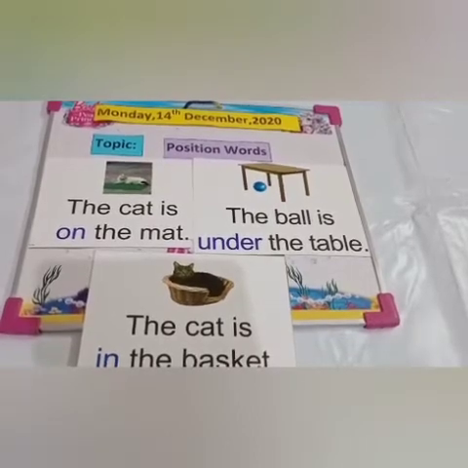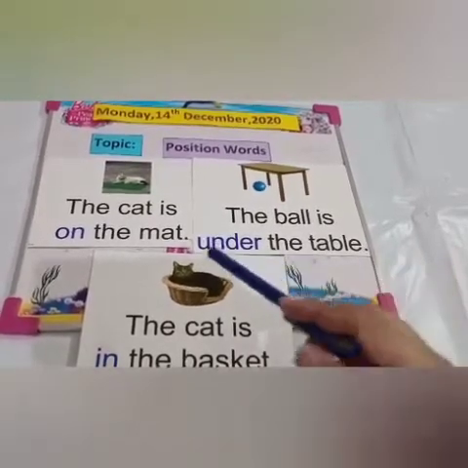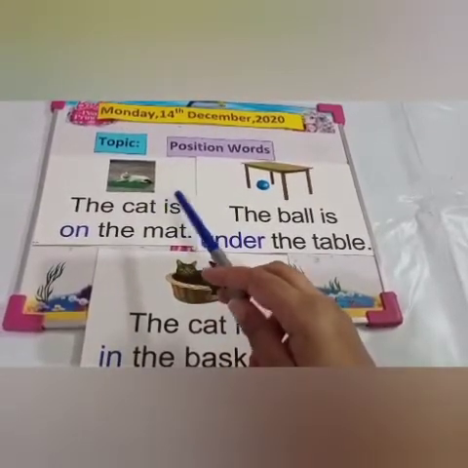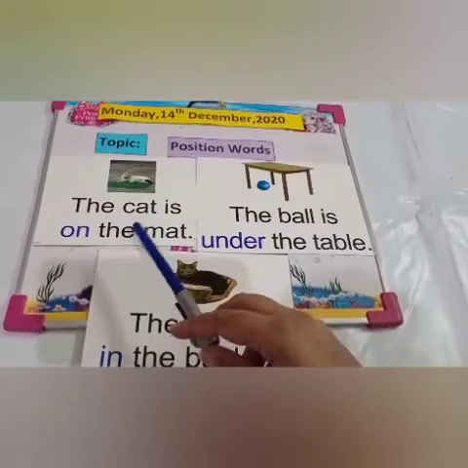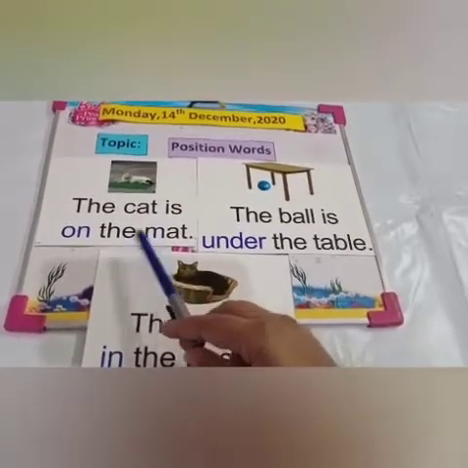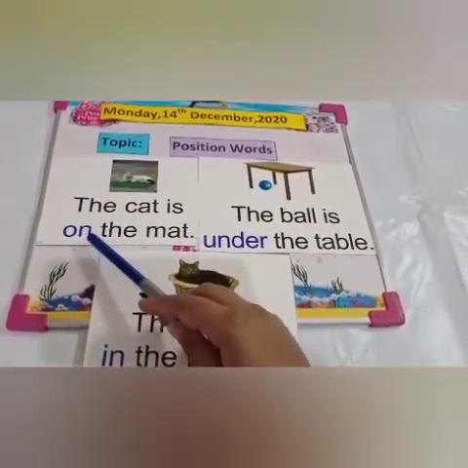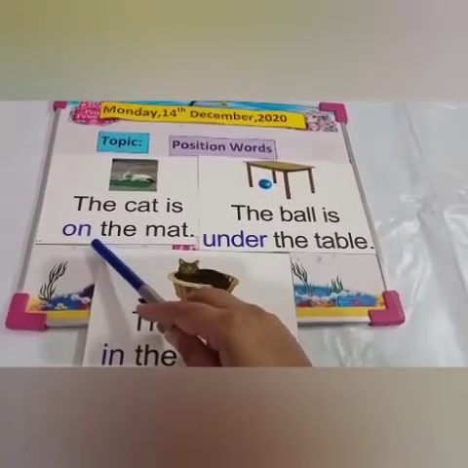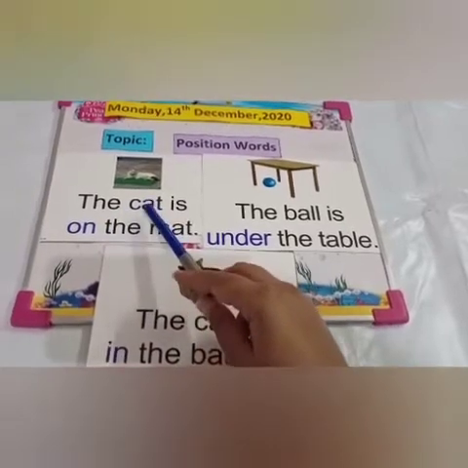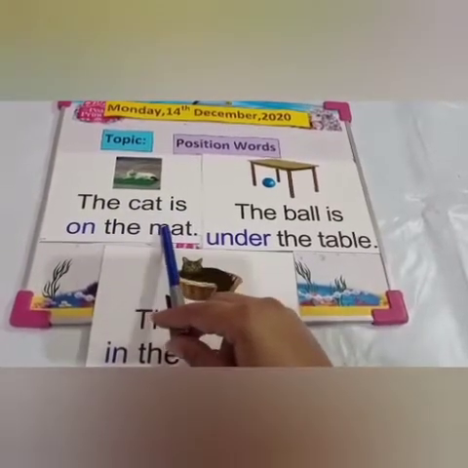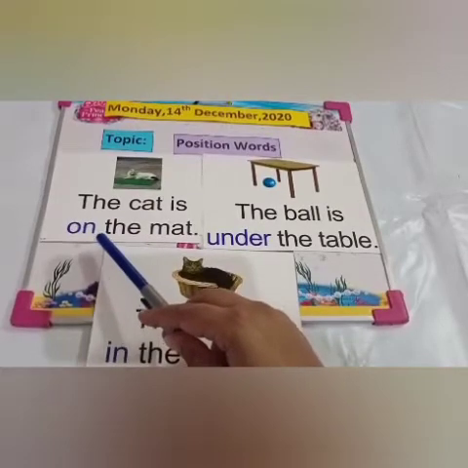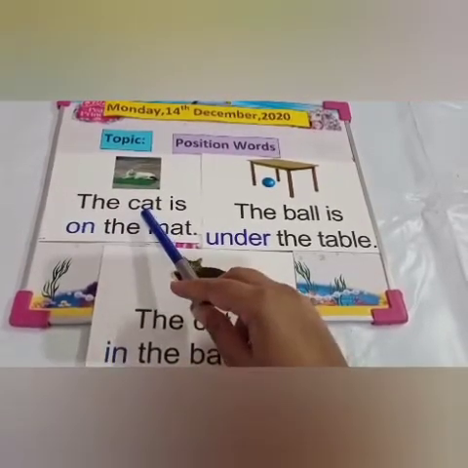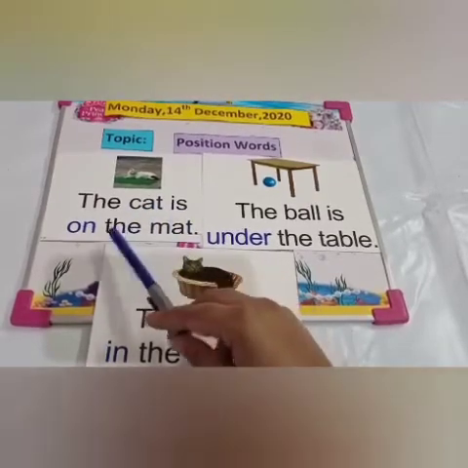Now I'll explain to you with the help of these cards. Okay, look at this card. Which picture is this? Cat. Where does the cat sit? The cat is sitting on the mat. On is a position word. Position words tell us where the cat is. The cat is on the mat.